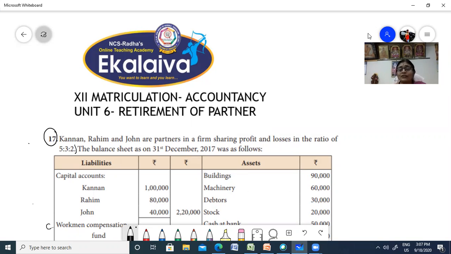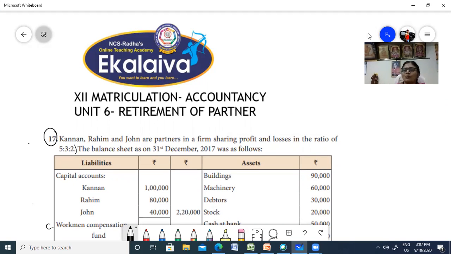Then calculate the goodwill and share the goodwill of the retiring partner to the existing partners. So these are the journal entries to be passed, how we have to revalue the assets, and how to calculate the new profit sharing ratio and gain ratio. All that we have discussed so far in all the problems. Now in the 17th problem, we'll have all the adjustments we have learned so far.